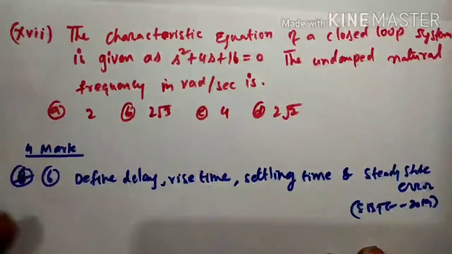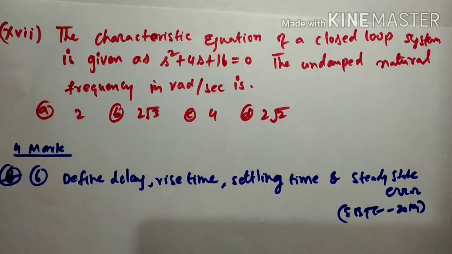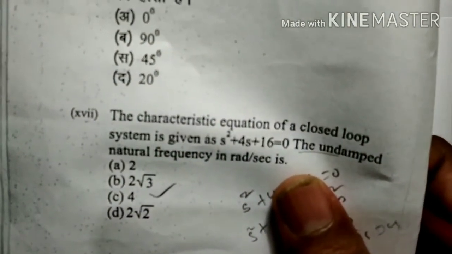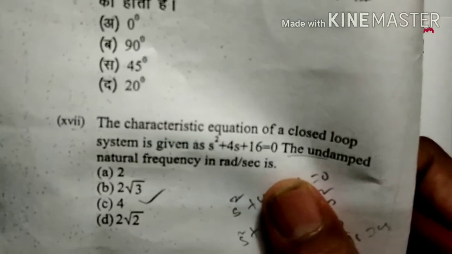Okay, so another, last question. This is the 17th question. I will show you the 17th question here in the SBTE. The characteristic equation of a closed loop system is given by s square plus 4s plus 16 equal to 0.